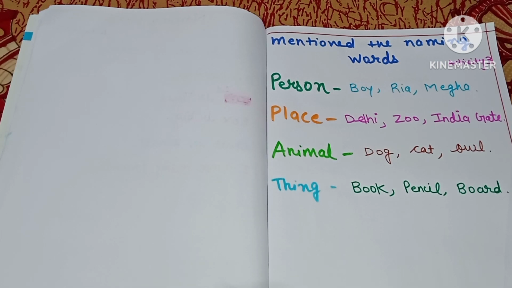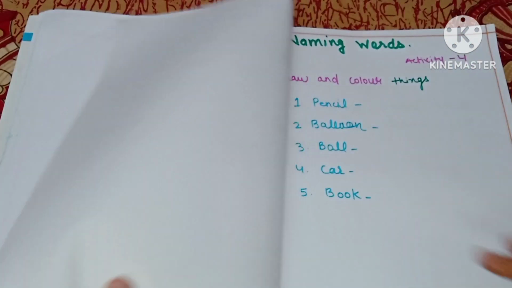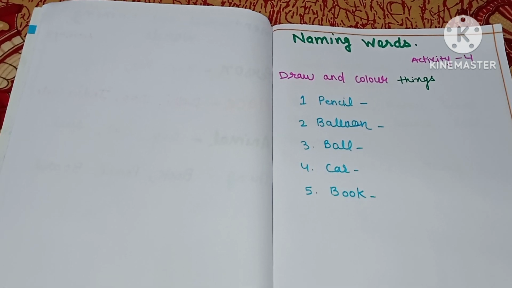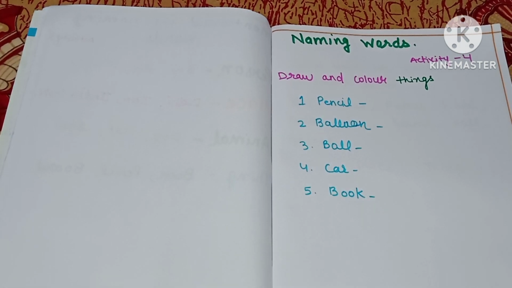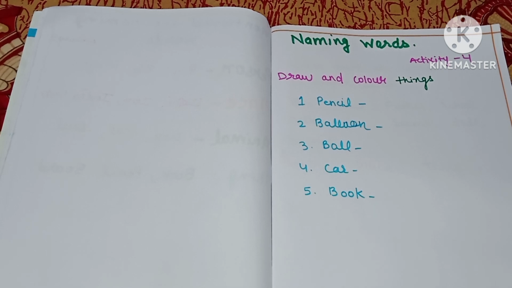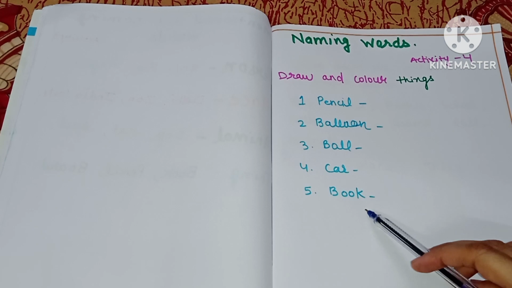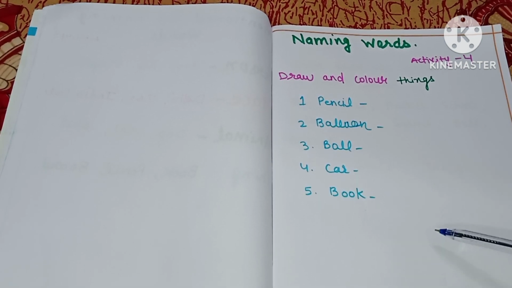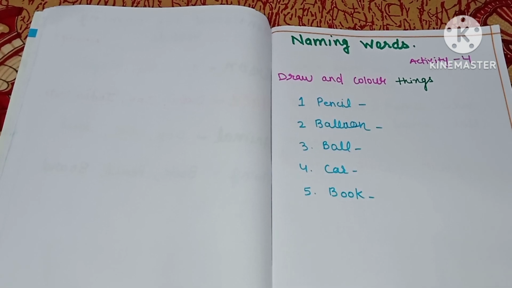So now move on to the next activity. So what is there? You have to draw and color the things. So I have mentioned few things over here. First is pencil, balloon, ball, car and book. So you will have to draw these things and color these things. Okay. So it is the fourth activity of yours.